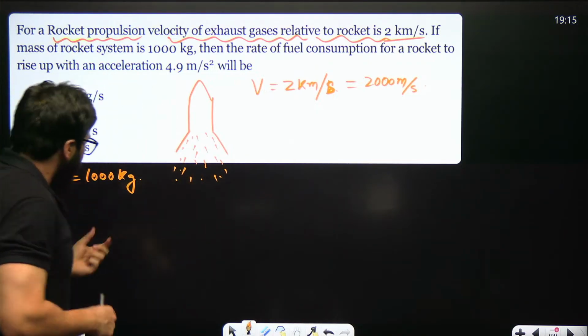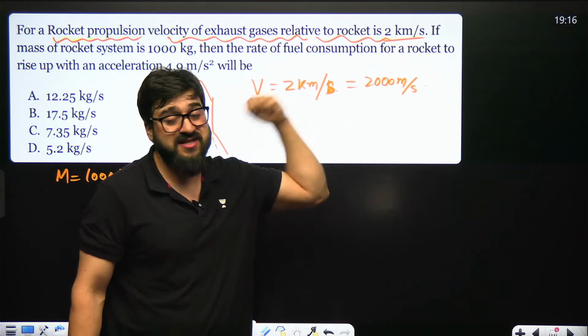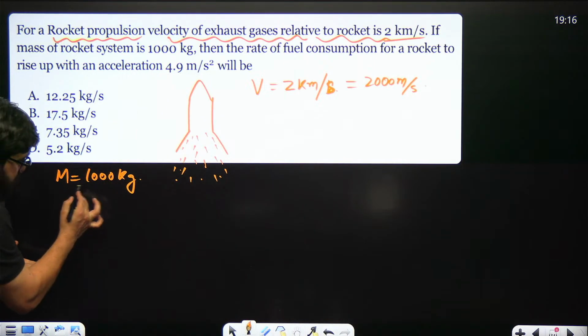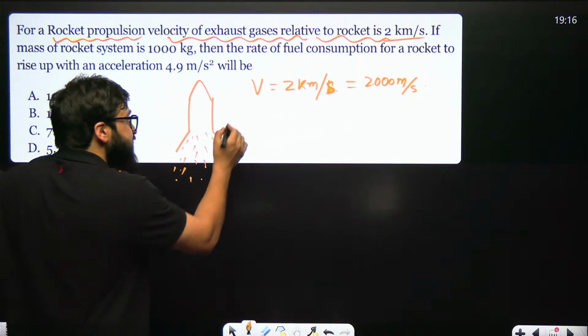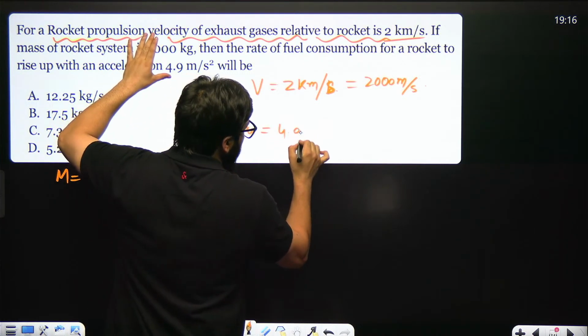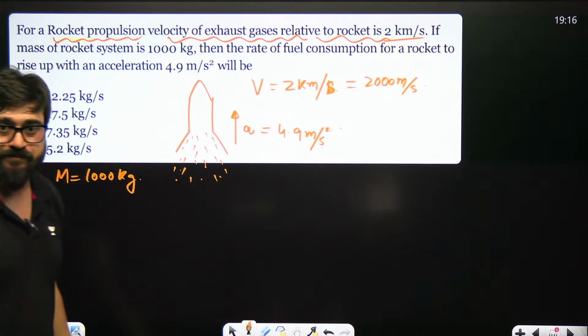Velocity of exhaust gases is given as 2000 meter per second, and the mass of the rocket is given as this much. And the acceleration of the rocket is 4.9 meter per second square. We can consider it 5 also.